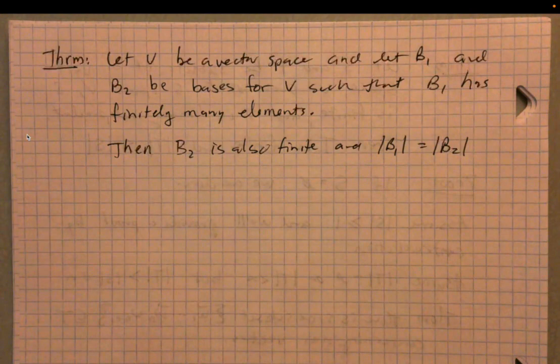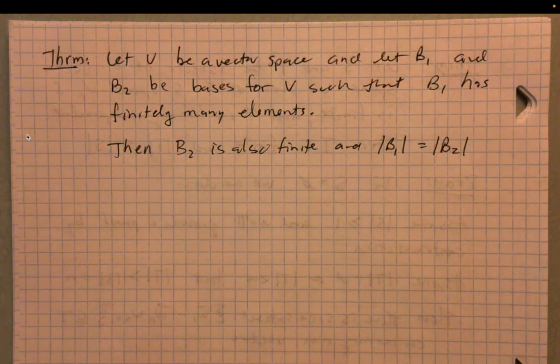What this theorem is saying is that if a vector space has a finite basis, with whatever n elements in it, then every basis for the vector space is finite, and they all have n elements. There's something kind of fundamental about the size of a basis, right? There's no way to write two different bases for the same vector space such that one is larger than the other. Now, there's an infinite variety of bases, but all of them have to have the same size.